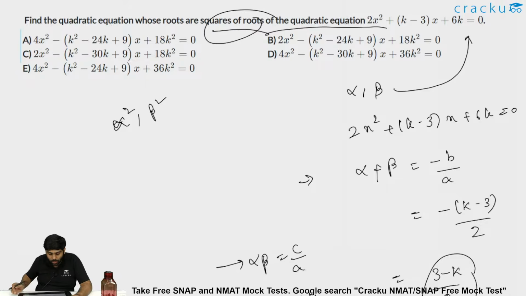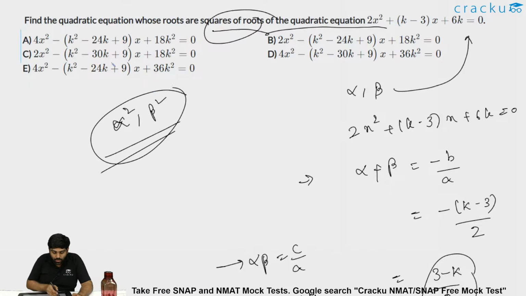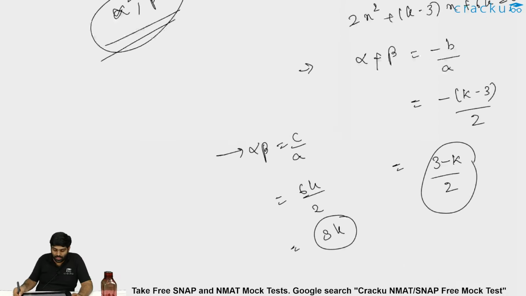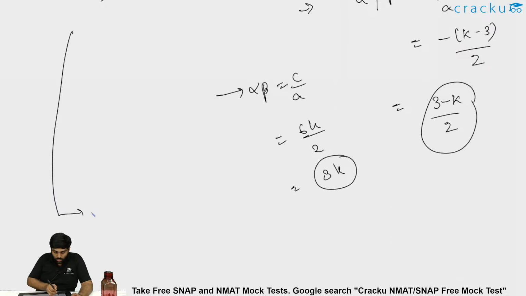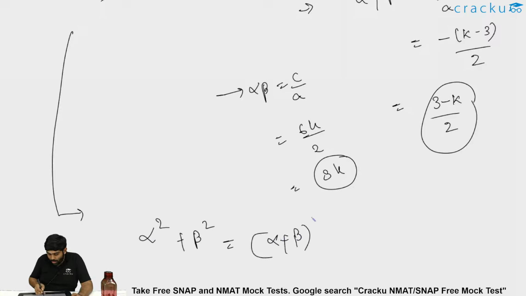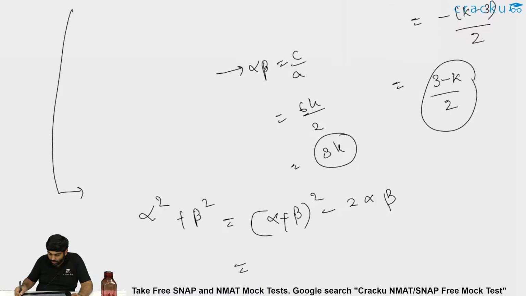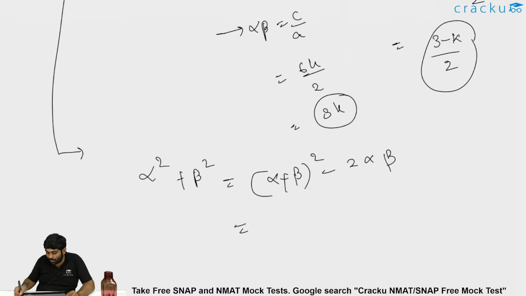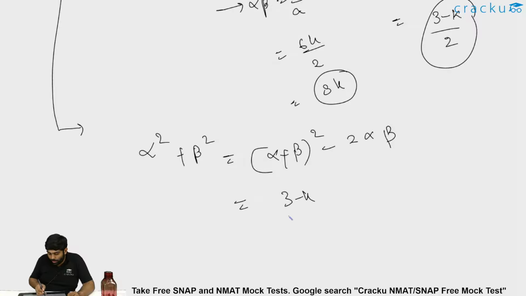Now when I talk about alpha square plus beta square, that is if alpha square and beta square are the roots of the quadratic equation which we have to figure out, then the sum of those roots, that is alpha square plus beta square, should be how much? Alpha square plus beta square should be alpha plus beta whole square minus 2 times alpha beta. Alpha plus beta whole square is 3 minus k by 2 whole square minus 2 times alpha beta.